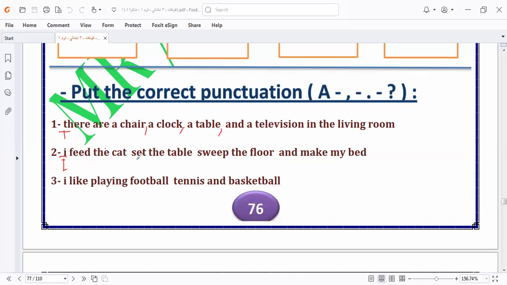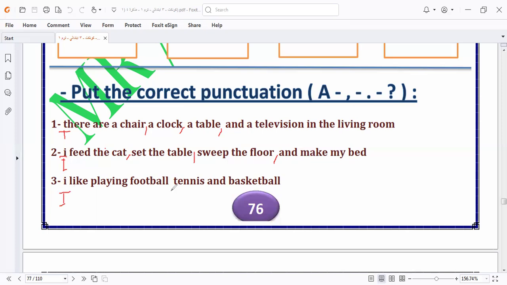I feed the cat. So here we say what are the things that I do. I feed the cat, set the table, sweep the floor, and make my bed. So here I'm narrating the things that I do. Okay. So we must have here a comma like this. Here we have also I written in capital letter.